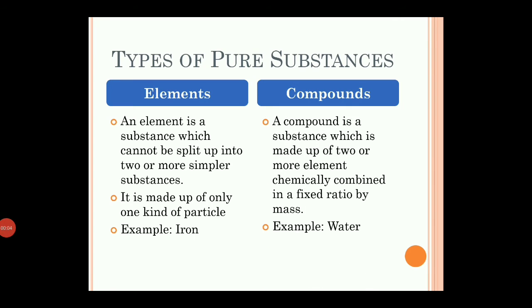Now, what are compounds? A compound is a pure substance composed of two or more elements combined chemically in a fixed proportion by mass. The properties of a compound are different from the properties of the constituent elements. Example, H2O and CO2. Here, H2O is formed of H, that means hydrogen, and O, that means oxygen. They both have different properties, while combining them becomes water which has different properties from hydrogen and oxygen. The smallest part of a compound is a molecule. All the molecules of a compound are alike and have properties similar to that of the compound.